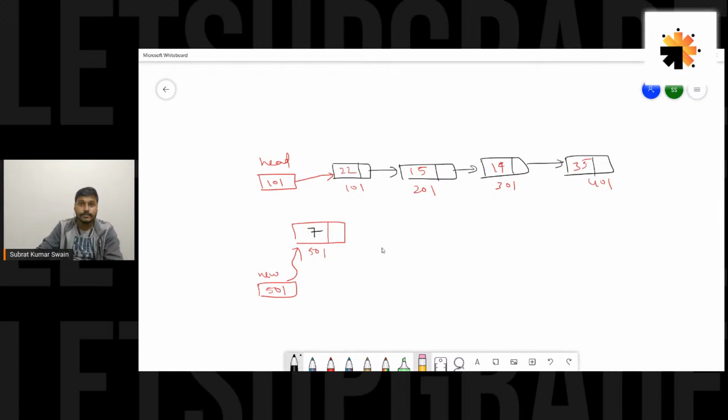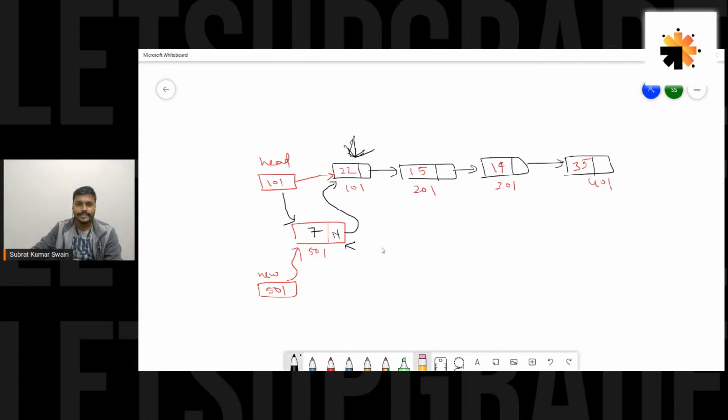So what we need to do here, basically, there are two things we need to do, guys. Initially, this thing would be null. So what changes do we have to make? First, we have to store the address of this node here, so that next of this new node will point to this node. And one more thing, after that we have to shift head to this, because we have inserted a node at the beginning of the linked list, so the new node should be the new head node. These two things we need to do here.